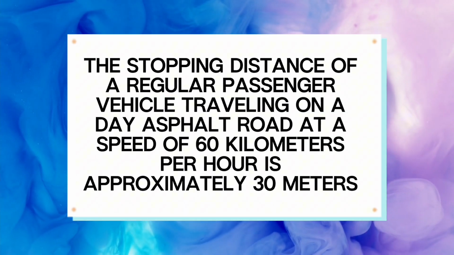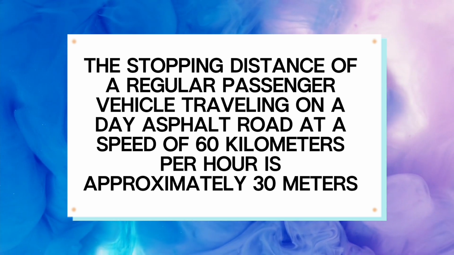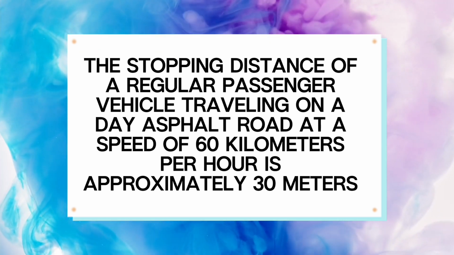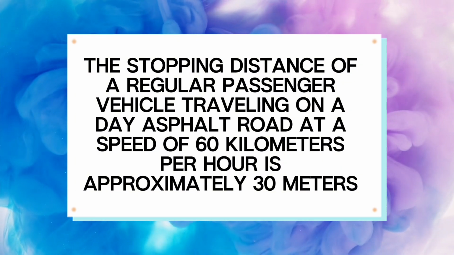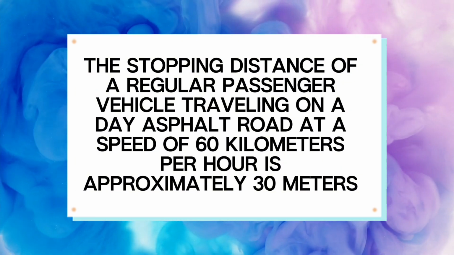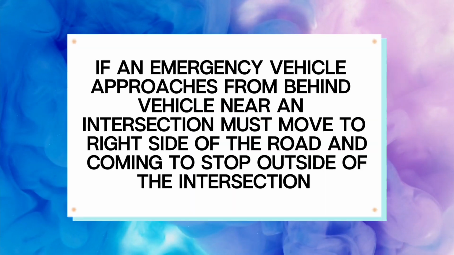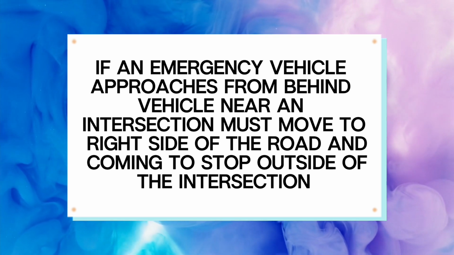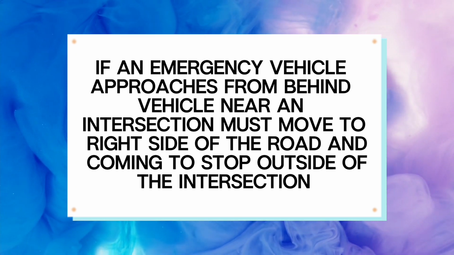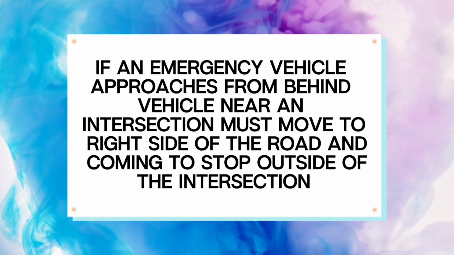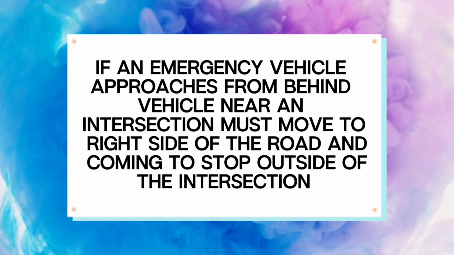False. The stopping distance of a regular passenger vehicle traveling on a dry asphalt road at a speed of 60 kilometers per hour is approximately 30 meters. False. If an emergency vehicle approaches from behind, vehicle near an intersection must move to right side of the road and come to a stop outside of the intersection.